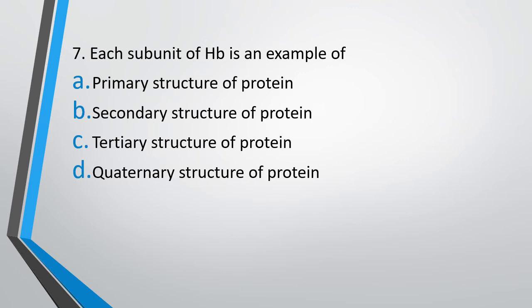The correct answer is option C, that is tertiary structure of protein. And when these subunits of hemoglobin combine, they form hemoglobin as a complex, which is a quaternary structure of protein. There are 4 subunits of hemoglobin: 2 alpha and 2 beta in adults, and 2 alpha and 2 delta in fetal hemoglobin, right? So hemoglobin as a complete structure is a quaternary structure. However, each subunit of hemoglobin is a tertiary structure of protein.